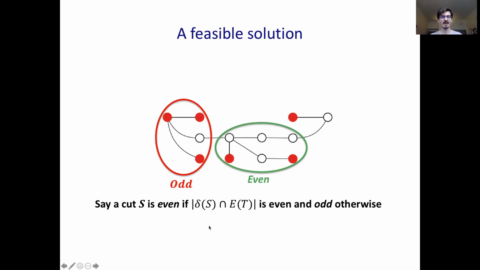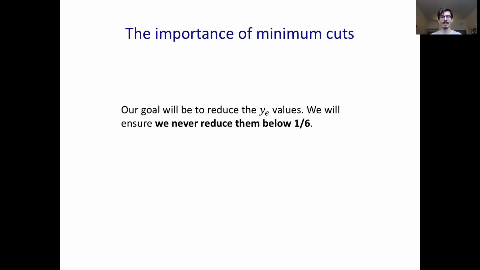And just one bit of notation, I'm going to say a cut is even if the number of edges in the tree intersected with the cut is even, and odd otherwise. So this green cut is even, this red cut is odd. Okay, so our approach is going to be to start from this feasible solution, this 1/4 everywhere vector, and then make a step in a direction that makes the cost cheaper.